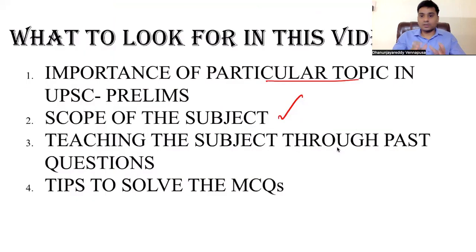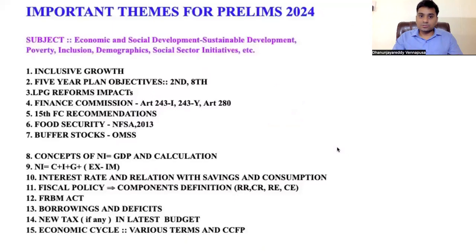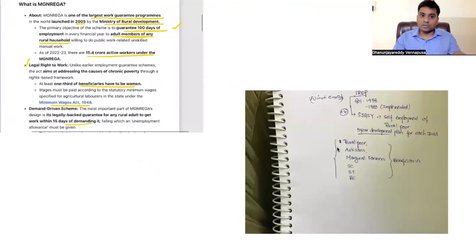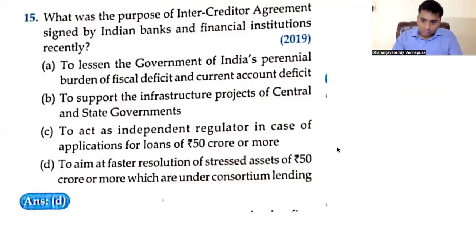As you know, what is there to expect in this. So you can expect these things, right? Along with this, I'm giving it. So we have discussed question number 11, 12, 13, 14, 15 of banking yesterday, right? So the 15th question: what was the purpose of the intercreditor agreement signed by Indian banks and financial institutions recently? I have said, this was asked in 2019.